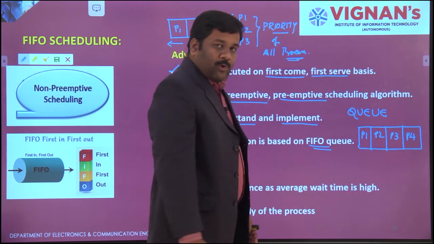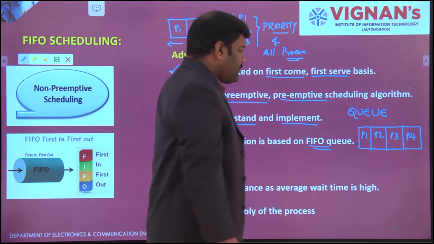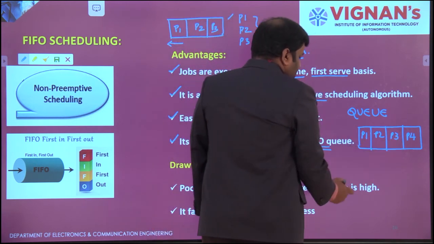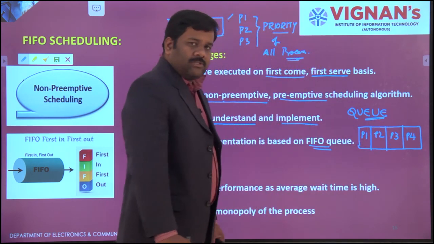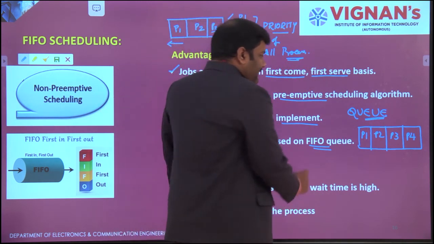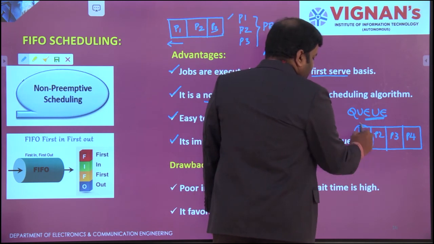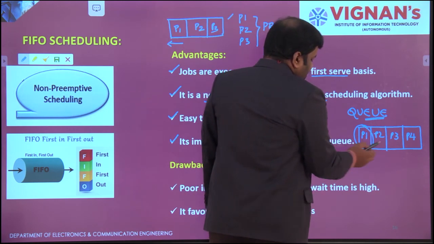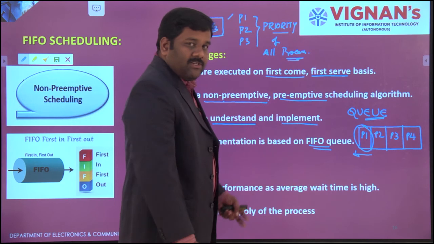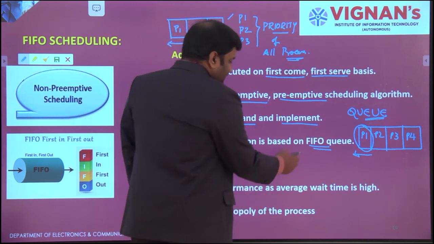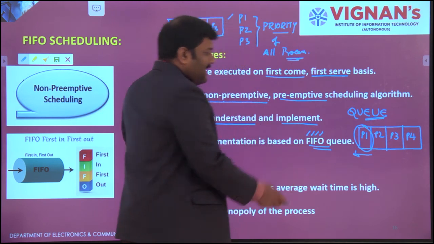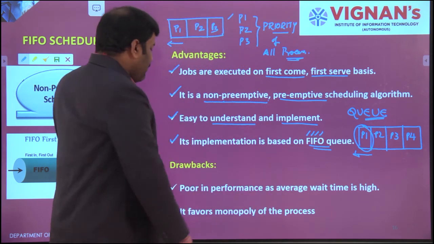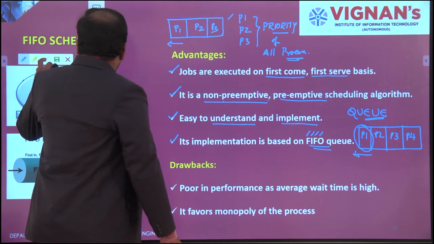So these are the four processes available. I'll fill it with these four processes, as queue operation is first in, first out. Who is the first in? P1. Then obviously P1 will go to execute its operation, that is a FIFO queue. First in, first out. Whoever comes first is going to be executed first.